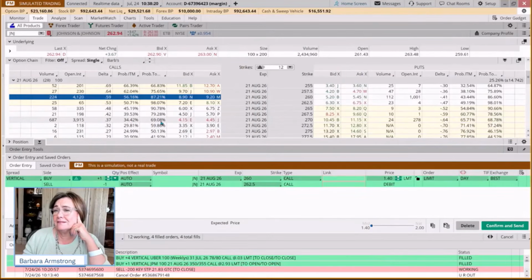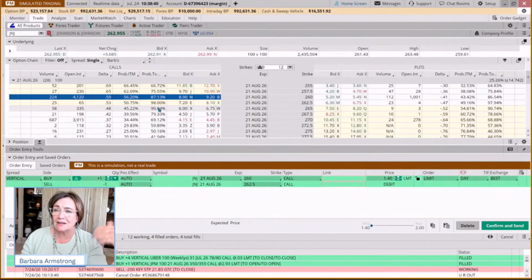You've got a 69% probability that it will at least come up and kiss the 270, but that it'll stay there, that number's a lot lower. And you've got a 90% probability that it'll come up and hit it on the 265. So your probabilities are higher, but your transaction fees for the number of contracts are also going to be higher.